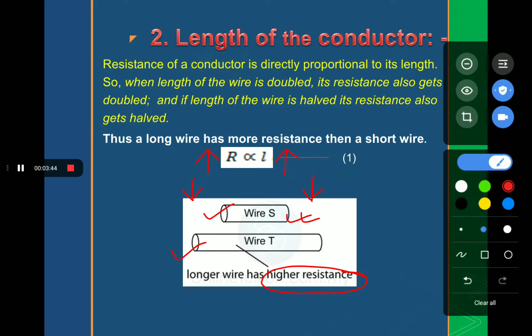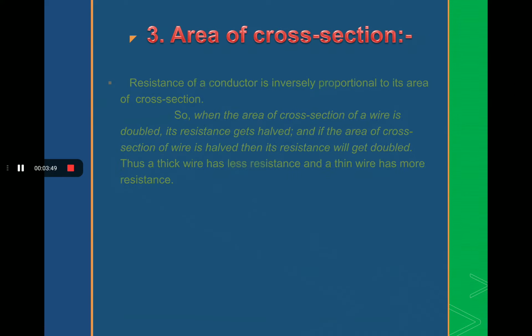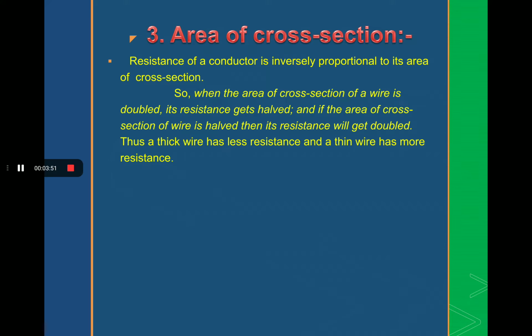Now, the third point is the area of cross section. Suppose, students, we go back to that street where we have to walk and assume that the street is wider. Now, when the street is wider, we can move very easily from one side to another side, because there is less opposition, that means there is less obstruction, that means there is less resistance.